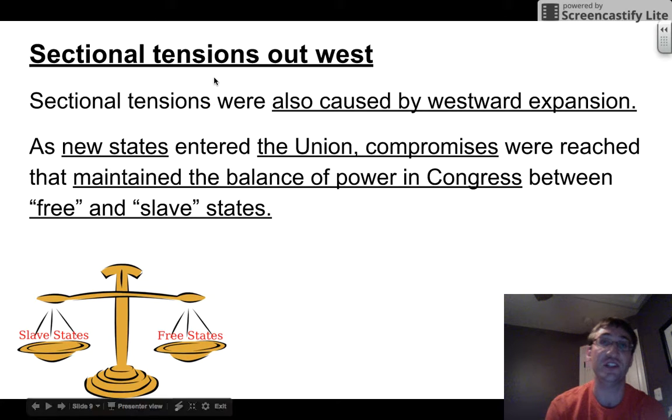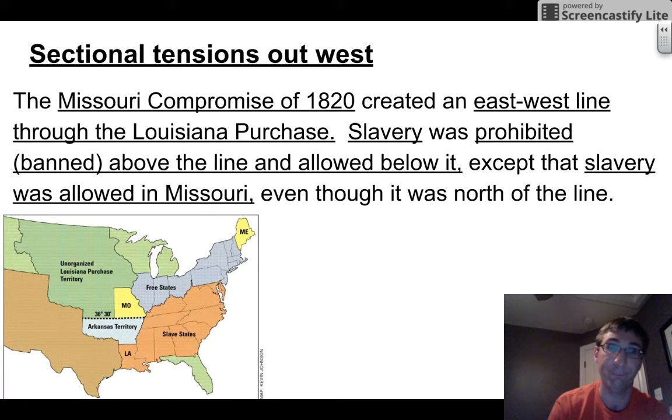Sectional tensions out west. Sectional tensions were also caused by westward expansion. As new states entered the Union, compromises were reached that maintained the balance of power in Congress between free and slave states. This was a delicate balance. Would slavery stay in a state, or would slavery go?